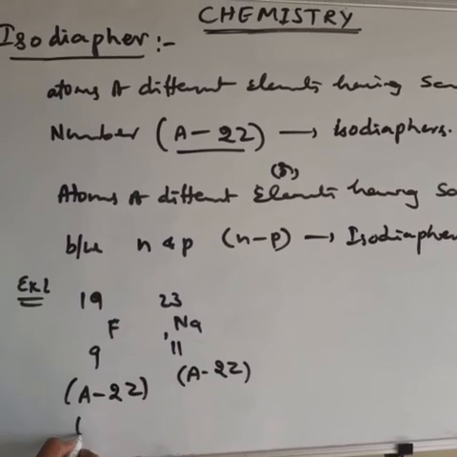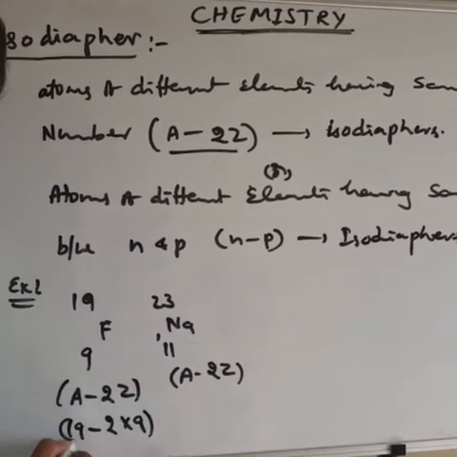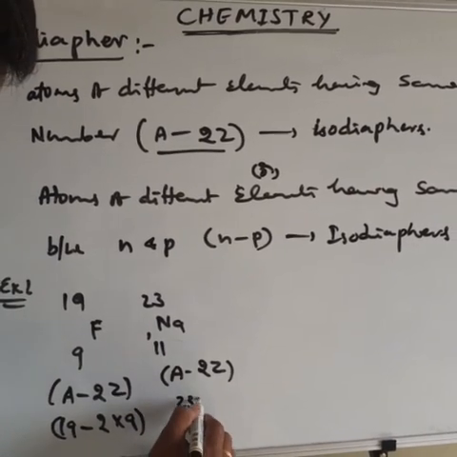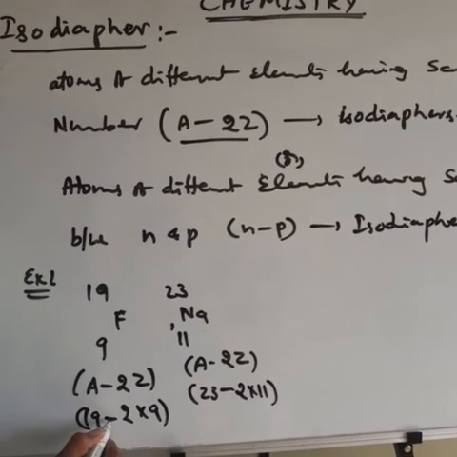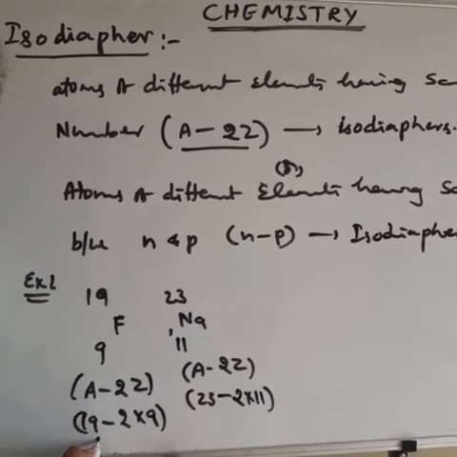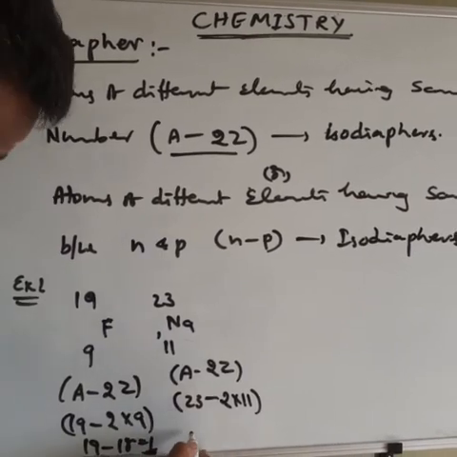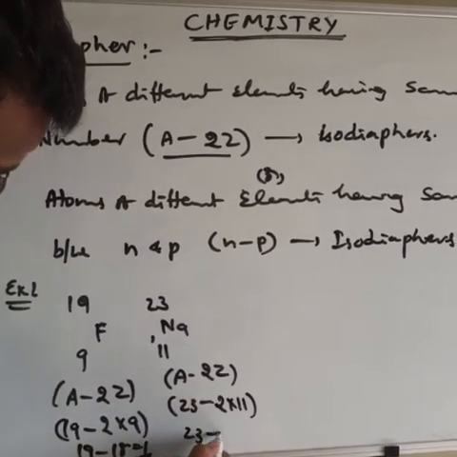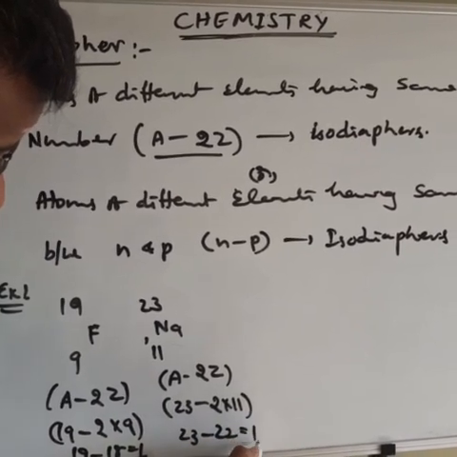What is the A value? 19 minus 2 into 9, atomic number 9. Here 23 minus 2 into 11. Then what is the difference? 19 minus 2 into 9 means 18. 19 minus 18 is equal to 1. Here 23 minus 2 into 11, 22, is equal to 1.